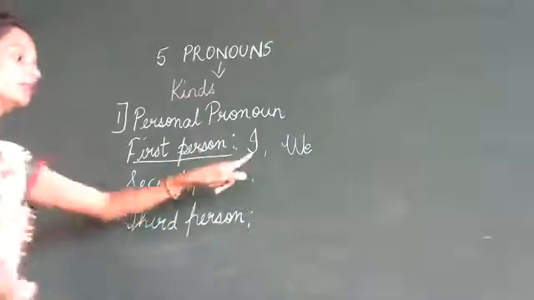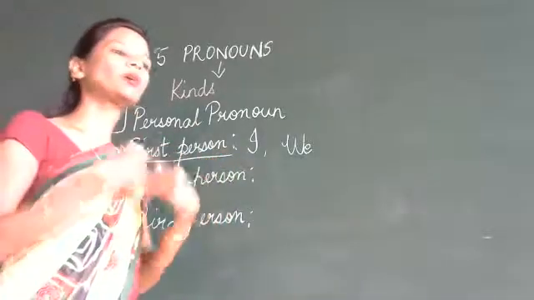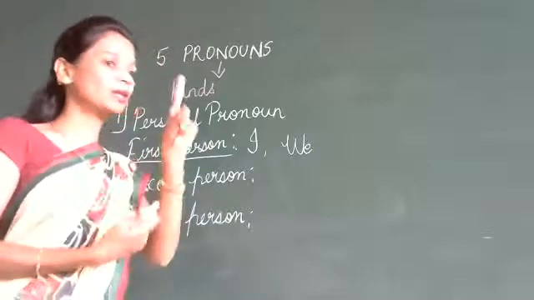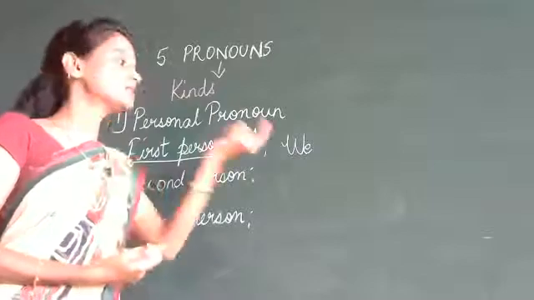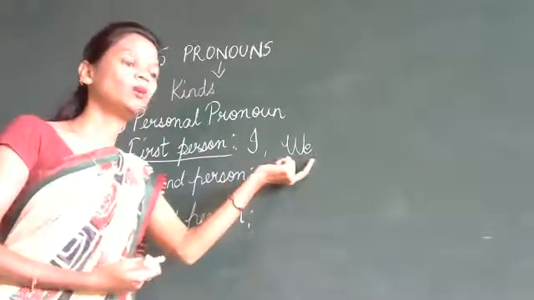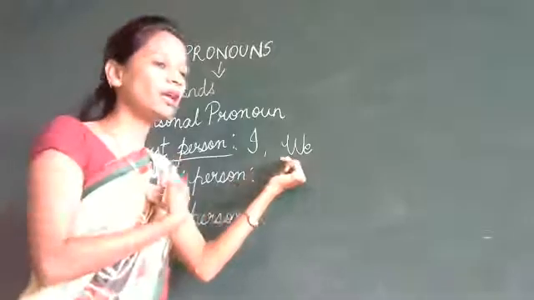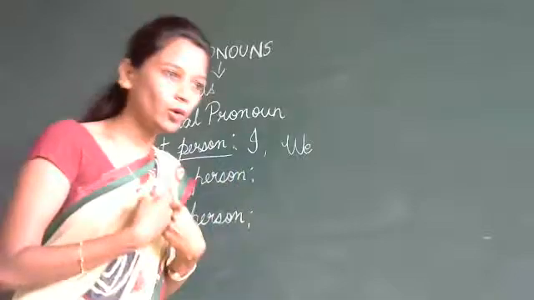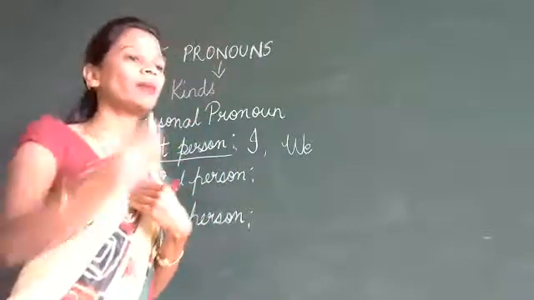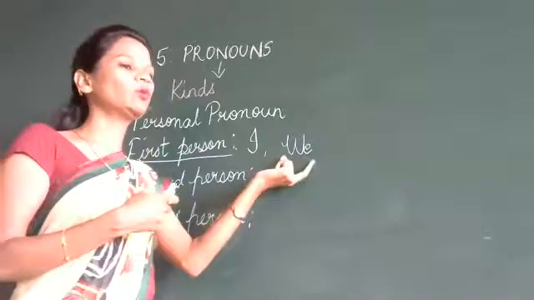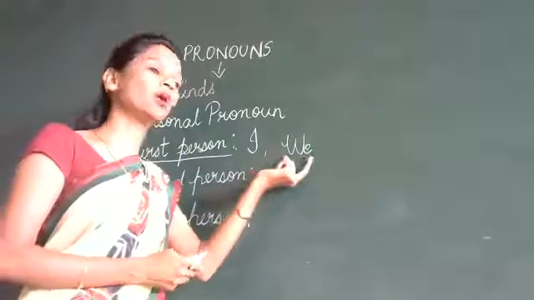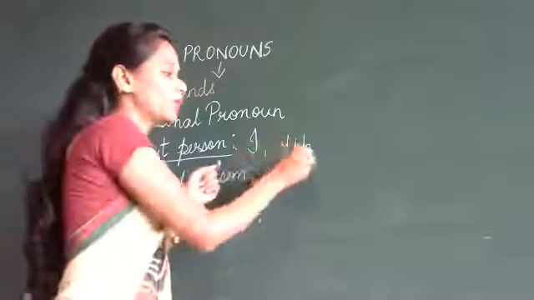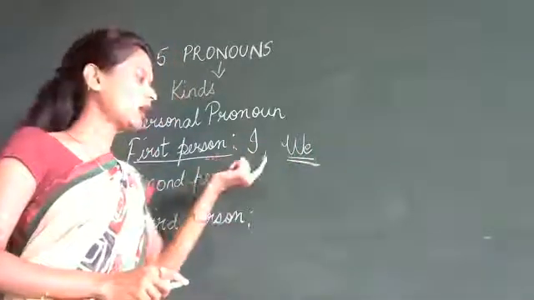First person means the first one is I. That means I am talking to myself. I am talking alone. So that is first person I. Second pronoun again we. That means I and my mother are talking. When I am including myself along with my mother who is talking to me, we use the first person we. That means we means I am also there. I am talking to my mother. So that is personal pronoun.